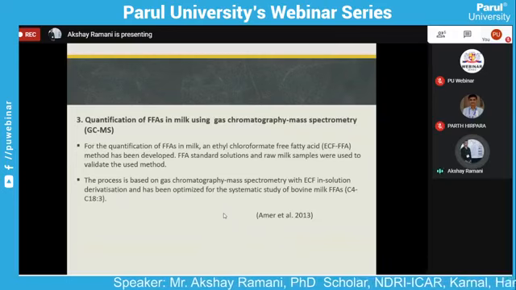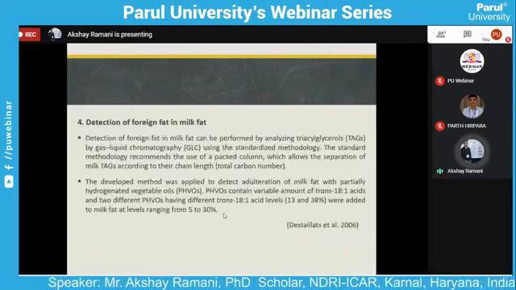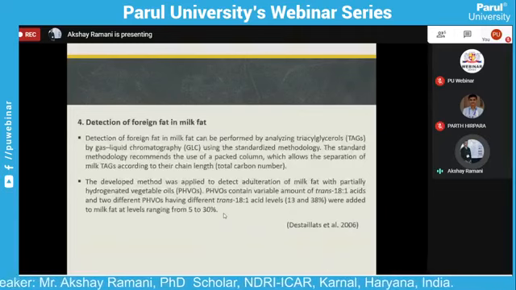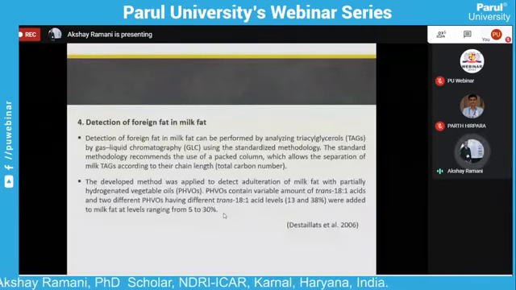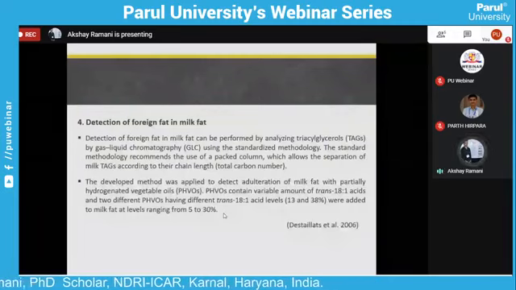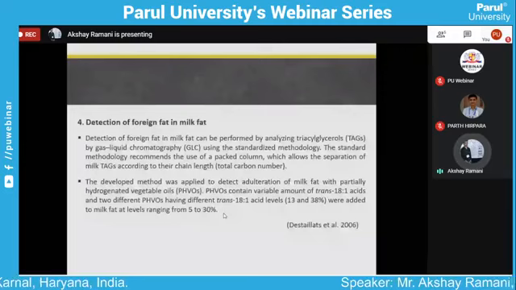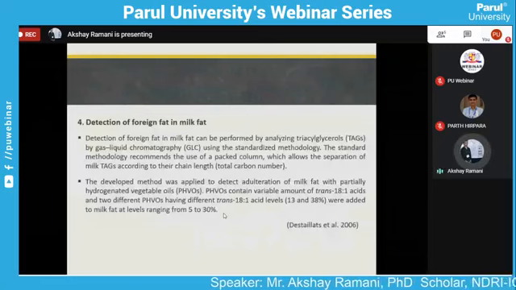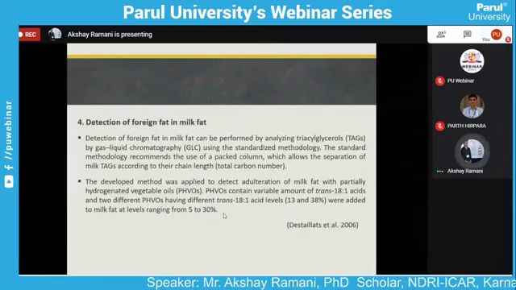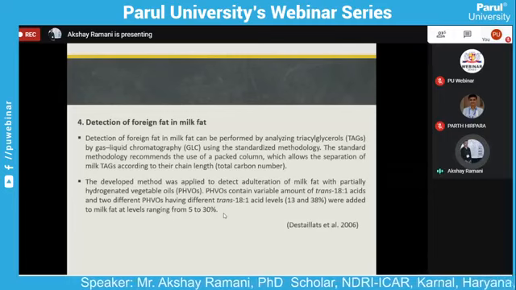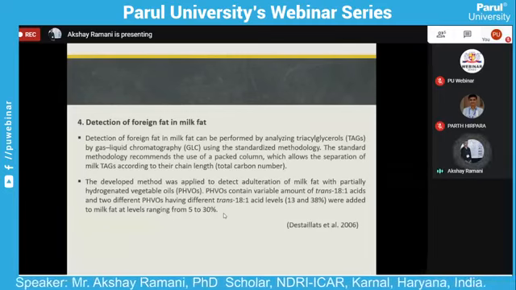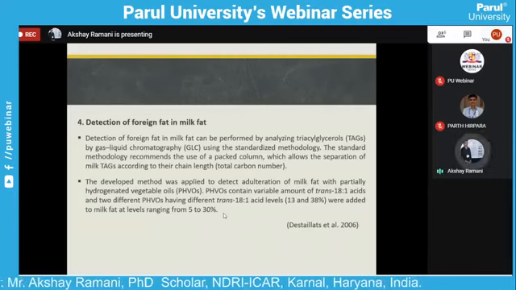Then after, detection of foreign fat in milk fat. Here the major part is detection of the adulteration of different oils in the milk fat. The detection of adulterant fat in milk fat can be performed by analyzing triglycerides by gas liquid chromatography using standard methodology. The standard methodology recommends a packed column, which allows separation of the triglycerides according to their chain length, total carbon number, and the developed method is applied for detection of adulteration of fat with partially hydrogenated vegetable oil.